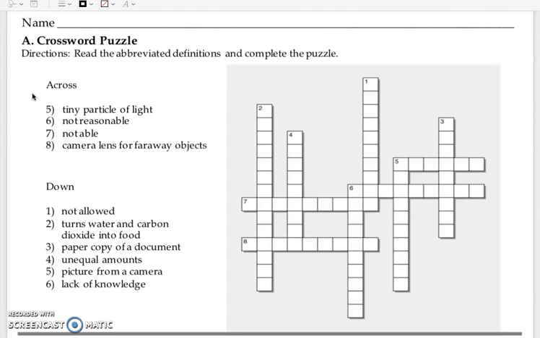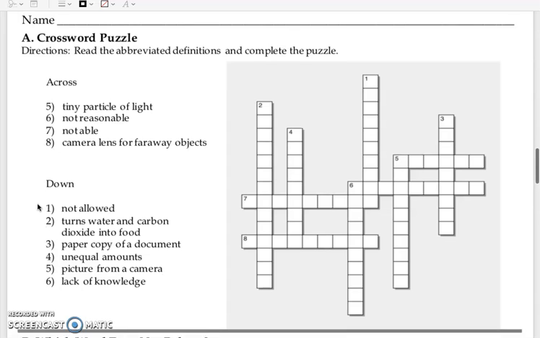Let's look at the down clues. Number 1, not allowed. Number 2, turns water and carbon dioxide into food. 3, paper copy of a document. 4, unequal amounts. 5, picture from a camera. 6, lack of knowledge. Pause here so you can complete the puzzle.